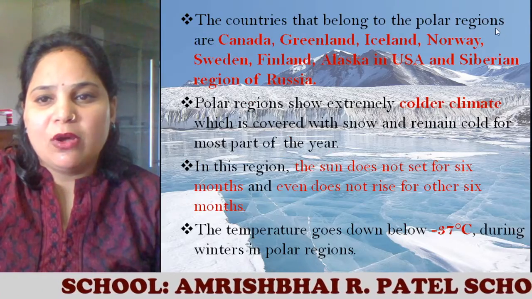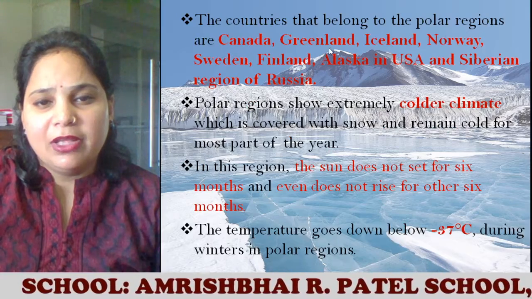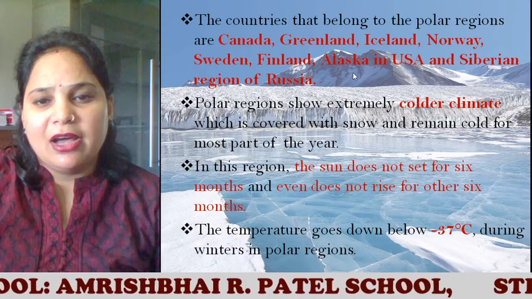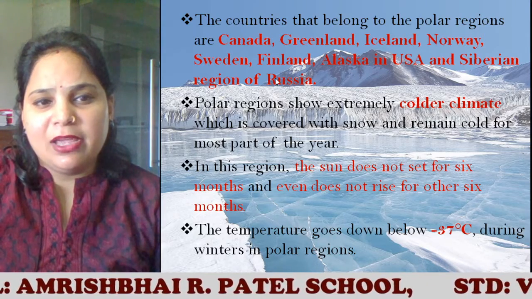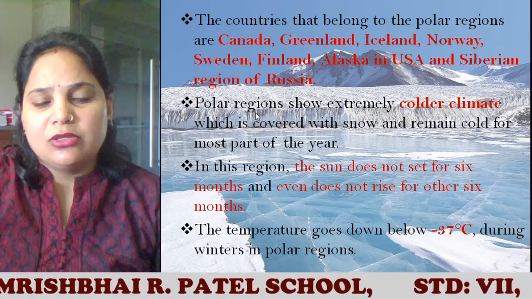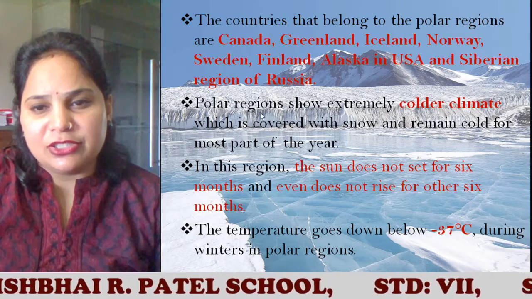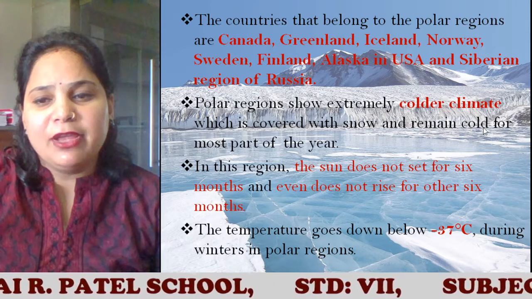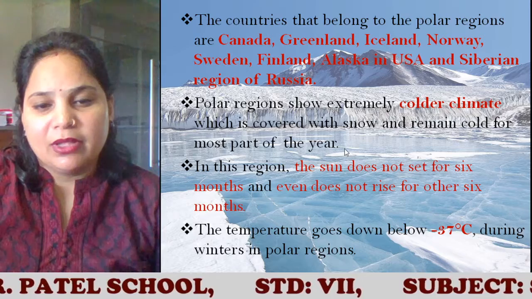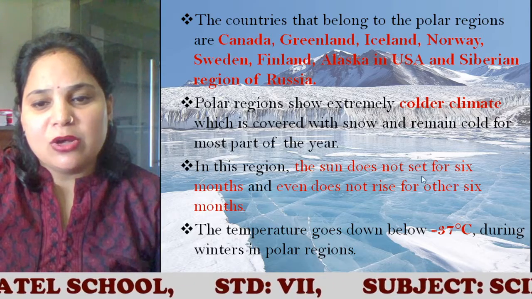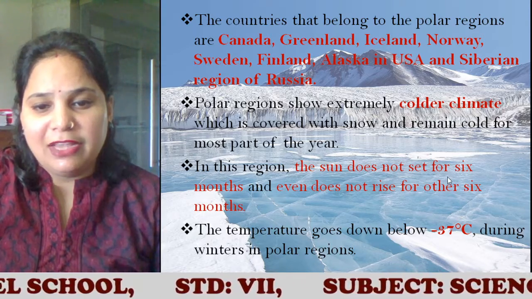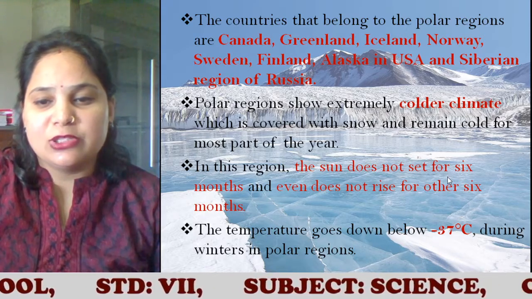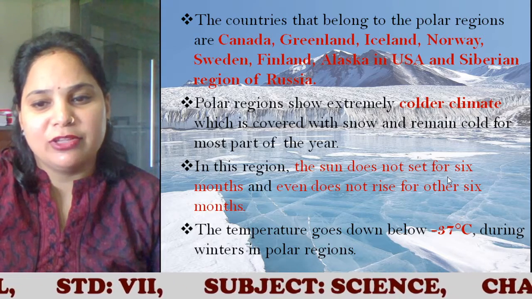The countries that belong to the polar region are Canada, Greenland, Iceland, Norway, Sweden, Finland, Alaska in the USA, and the Siberian region of Russia. So, how is the climate in the polar region? The climate here is extremely cold, covered with snow, and remains cold for most of the year. In this region, the sun does not set for 6 months and does not rise for another 6 months.